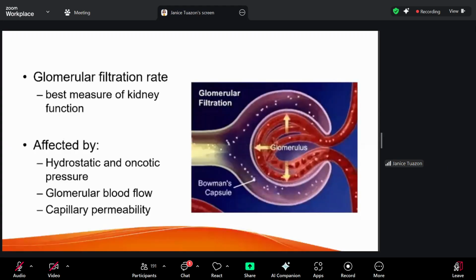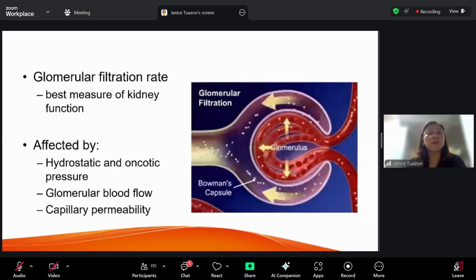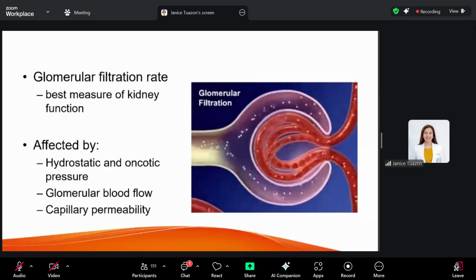So, okay, I'll just start. I'll turn off my video so we'll have a better connection, or at least reduce the lagging. Okay. So going back to the glomerular filtration rate, as I've mentioned earlier, the kidneys are your filtration organ. It filters your blood with the electrolytes, glucose, and other substances like your creatinine and proteins. And then it goes through the tubules where it undergoes reabsorption and secretion, then eventually excreted as the urine.